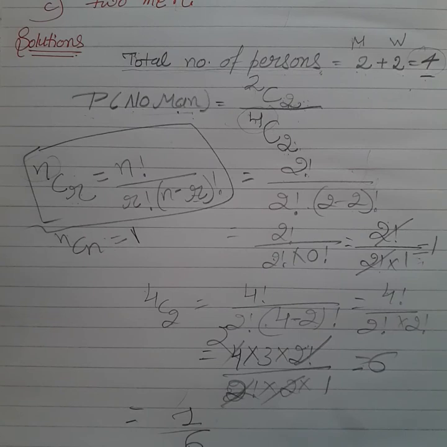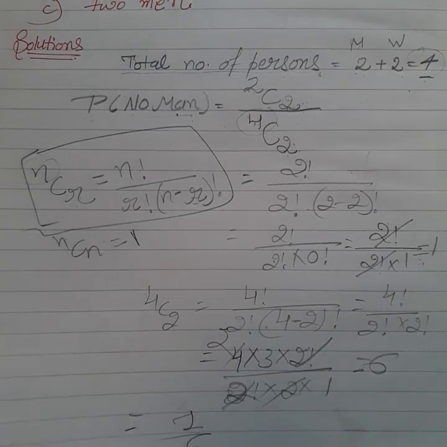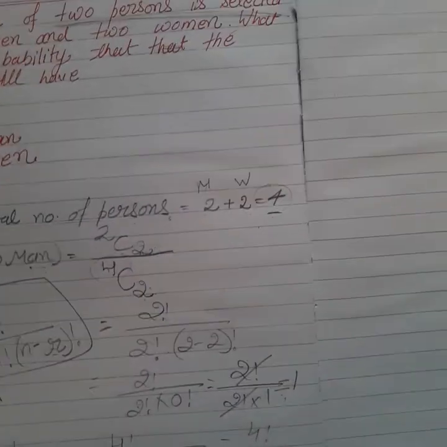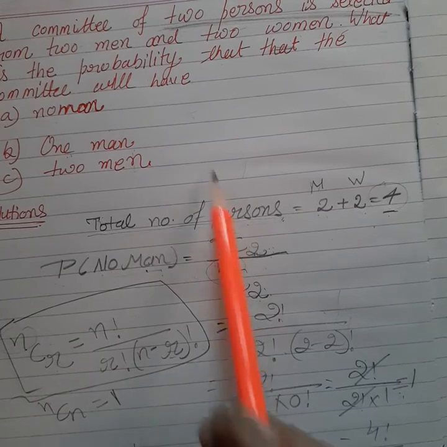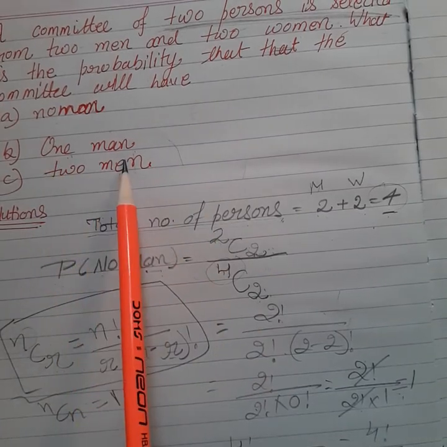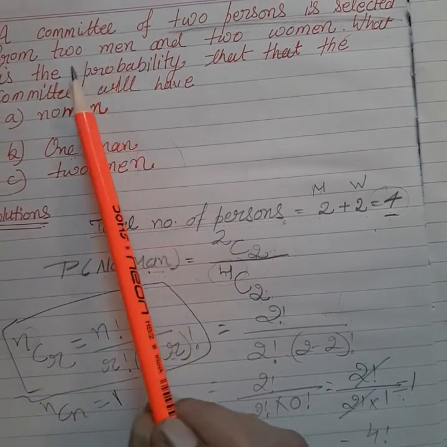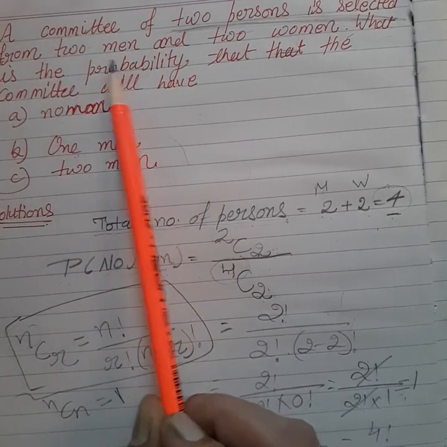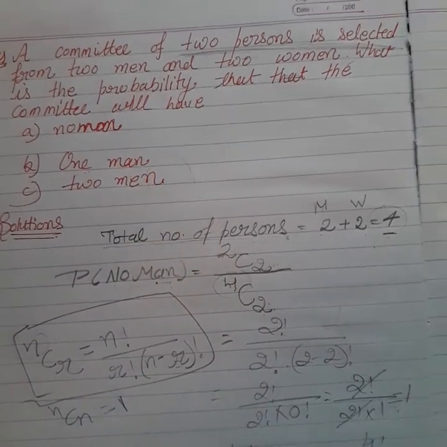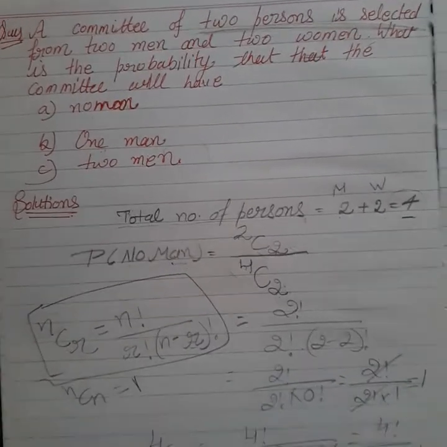This is your answer. Now what is our second condition? Our second condition is one man, and we have two men, so we can choose one man from the two men.